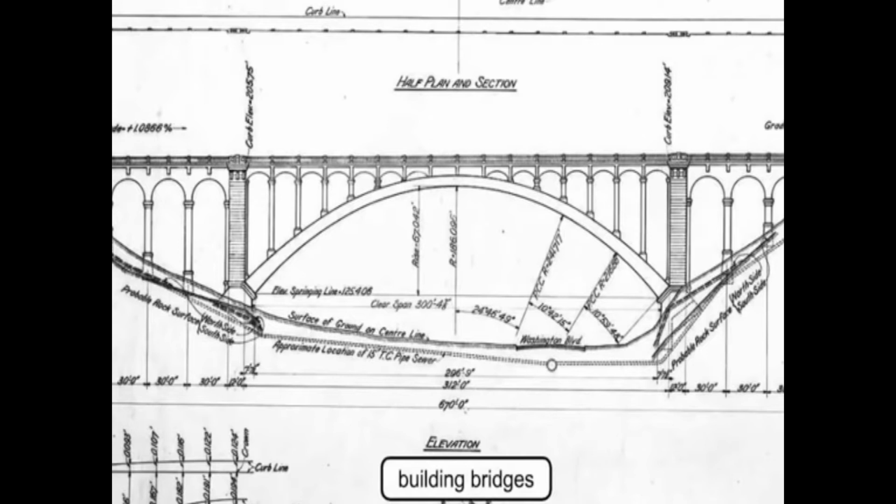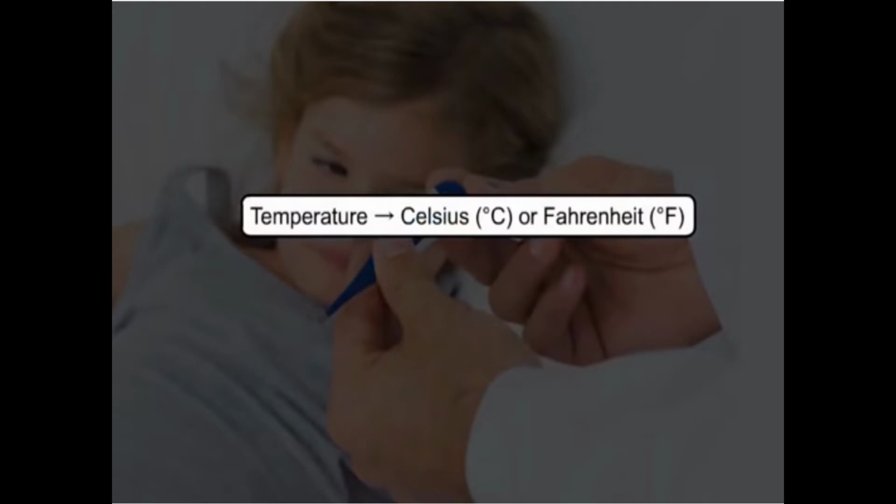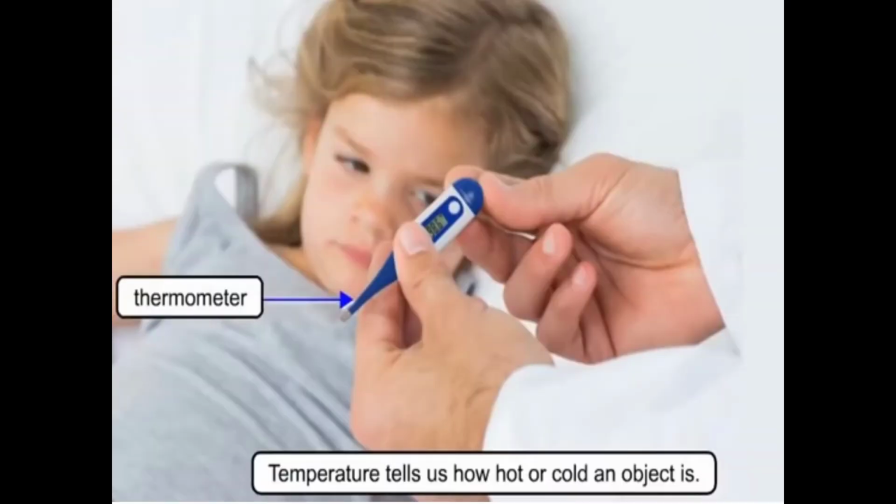You can observe in this picture the building of bridges and houses. Building the houses, we need to measure their height, length and width. We are going to use meters and centimeters. This is the measurement we use to measure buildings and bridges.